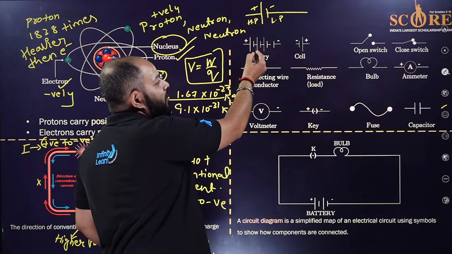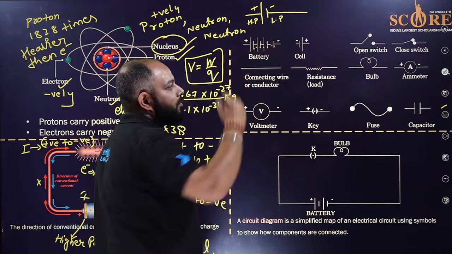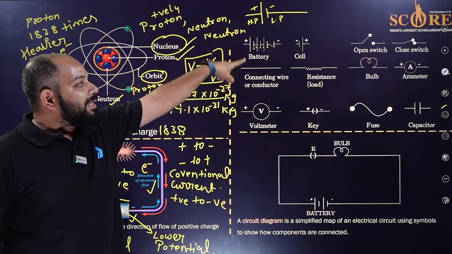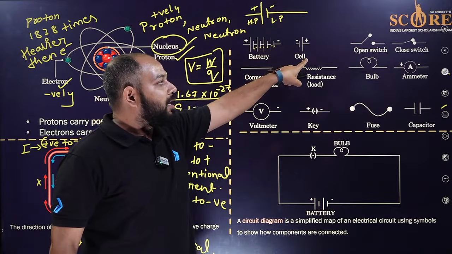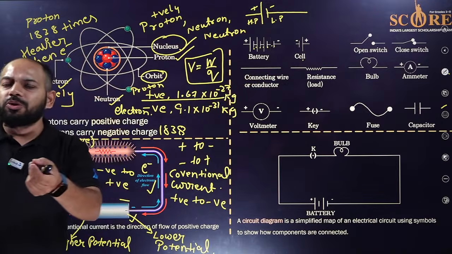So it's positive, negative, positive, negative, positive, negative, positive, negative. Done. I hope it's been clear. That's a battery and that's a cell. Then we have the connecting wire, any wire which is used to directly connect things.